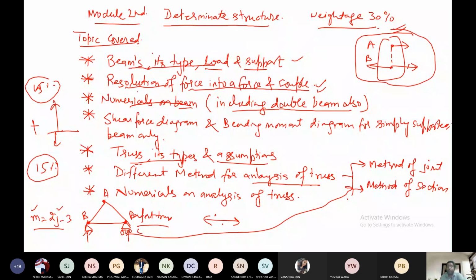So I am telling you, write down in your register, method of joint: when are we going to apply it. If the forces in all the members of the truss are to be determined, then method of joint is used. Fine. I am making one more diagram for your convenience.